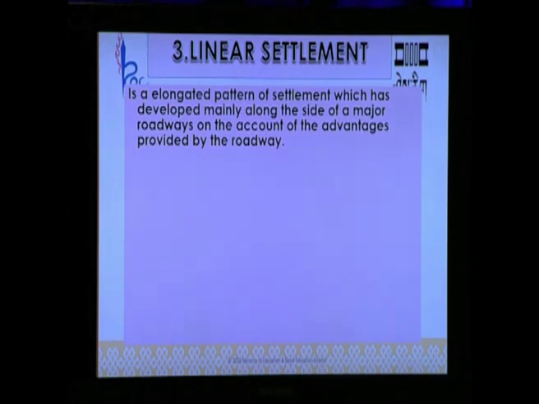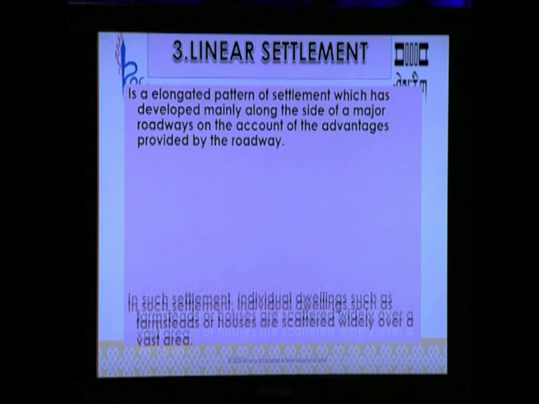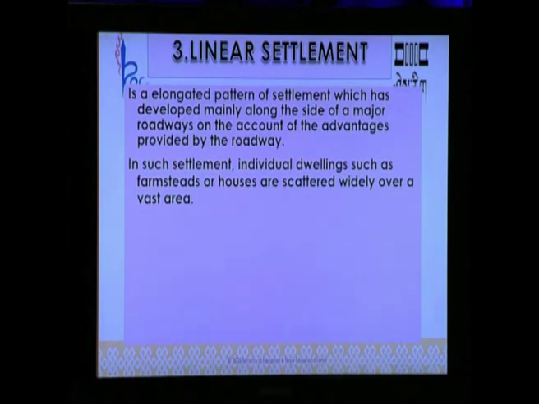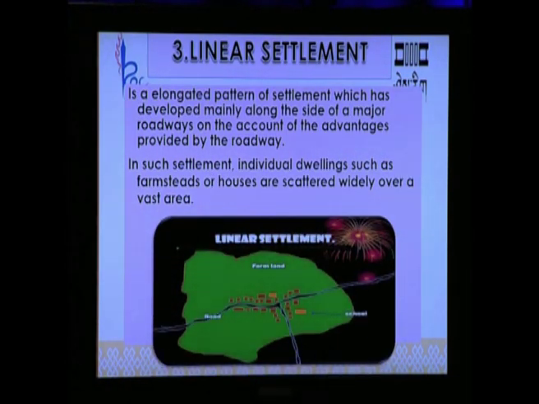Now the third pattern of settlement is linear settlement. This settlement is an elongated pattern of settlement which has developed mainly along the side of major roadways on account of the advantages provided by the roadway. So look at the linear pattern of settlement here. The settlement that takes place along the roadside is also known as linear settlement.